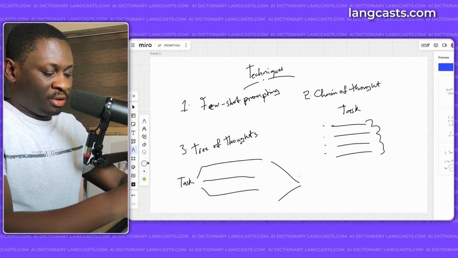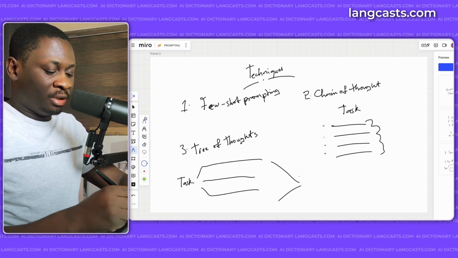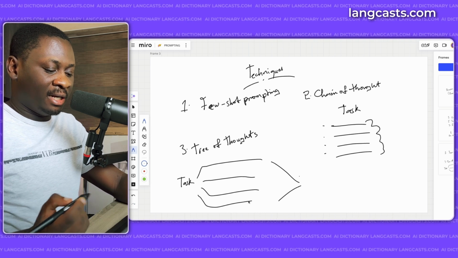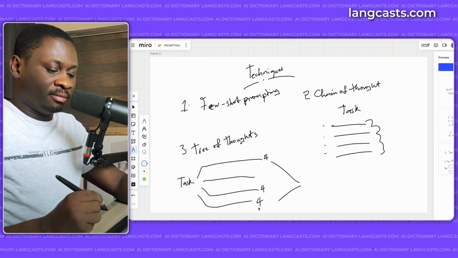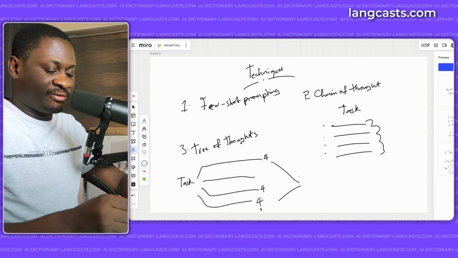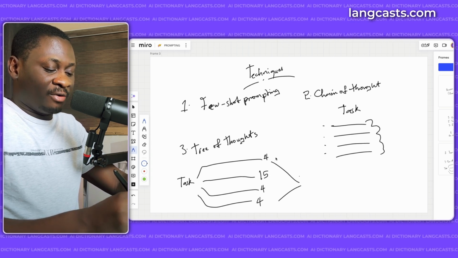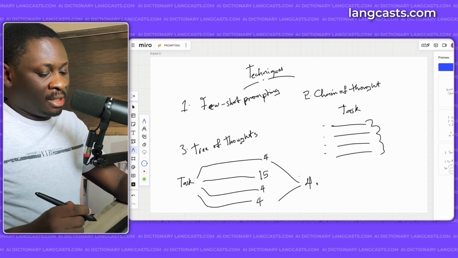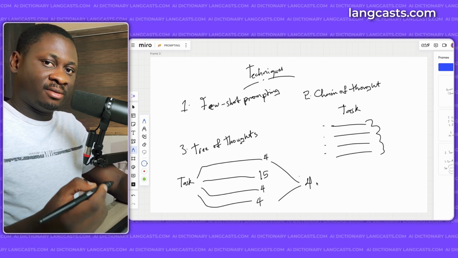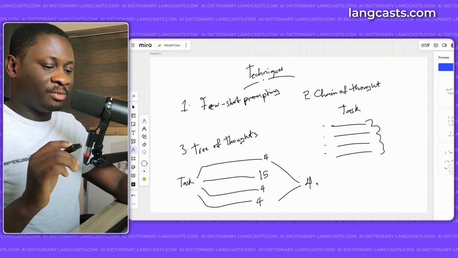Let's say it's trying to solve a mathematical problem. So it tries 4 paths, and 3 of them give it a solution of 4. The answer is 4, the answer is 4, the answer is 4. Then this one says the answer is 15. It will just automatically have a consensus vote and say, yeah, the answer should be 4. And sometimes it just picks the best, whatever gets it the best result from this. So this is tree of thought prompting.